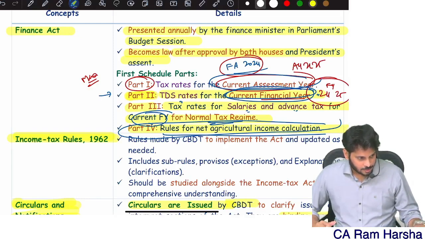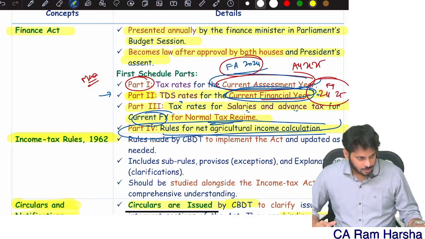Understood? Everybody? Yes. Sir, I'm a salaried employee, what about me? For a salaried employee, what is income? Gross salary received from the company, minus certain deductions that income tax law talks about. Deduction means from gross income you reduce something so that you get net income. On this only we should compute tax.